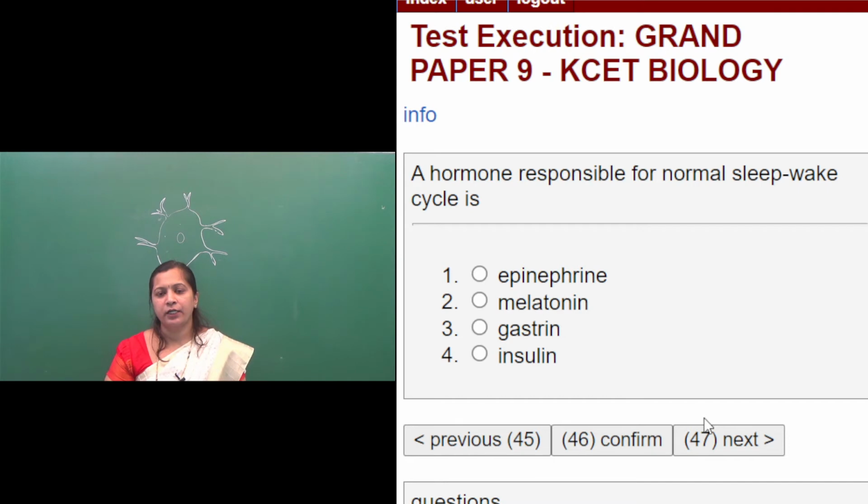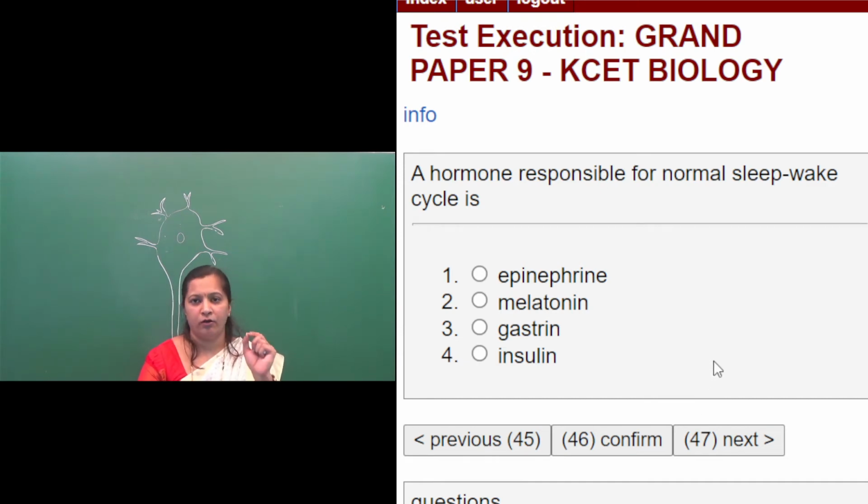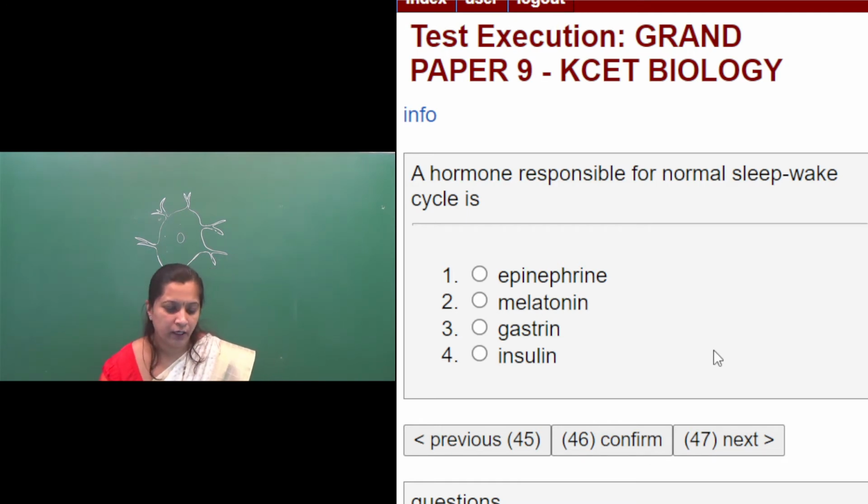The secretion of this hormone is usually high in the evening and also at midnight. It has a maximum concentration at midnight, but minimum concentration at noon. Why? Because light reduces the secretion of this melatonin hormone. So this hormone is responsible for regulating the normal rhythm of the sleep-wake cycle. So that is the right option, melatonin.